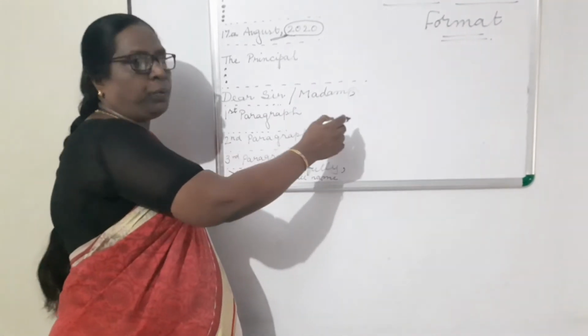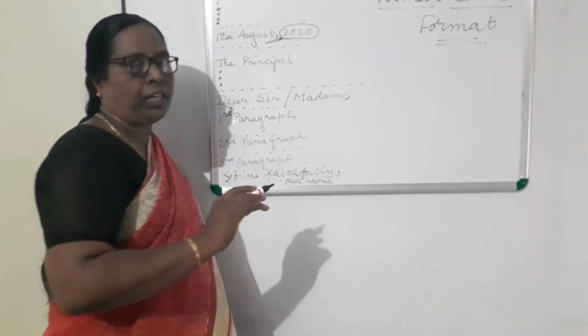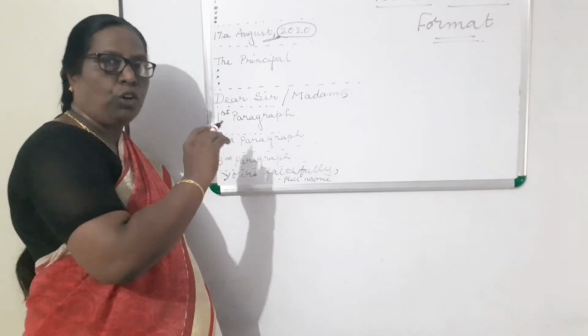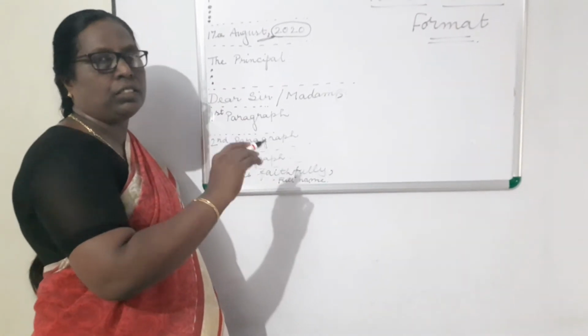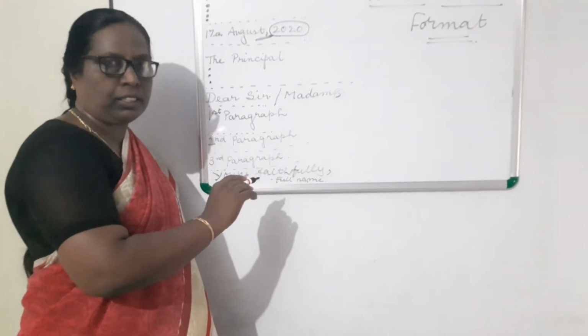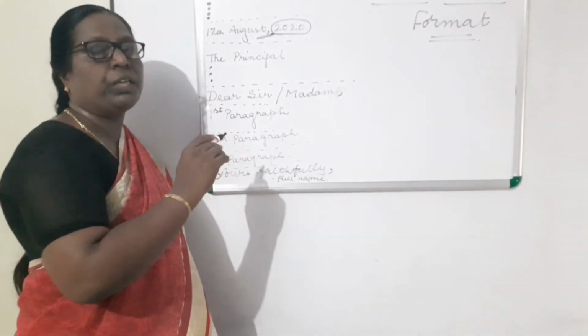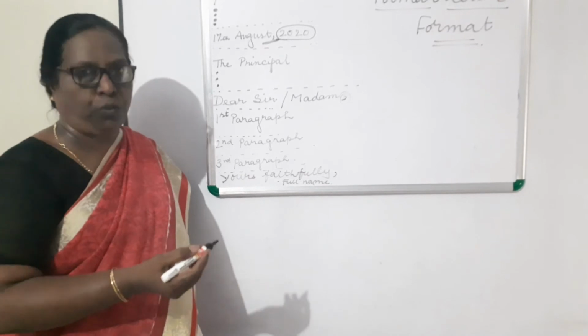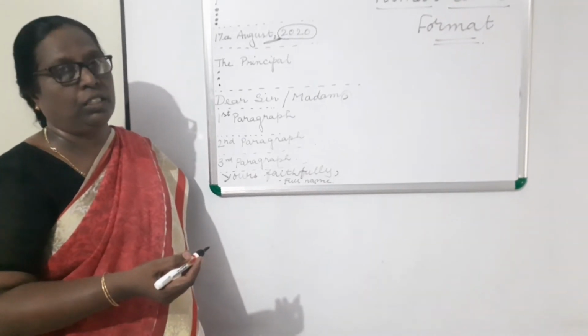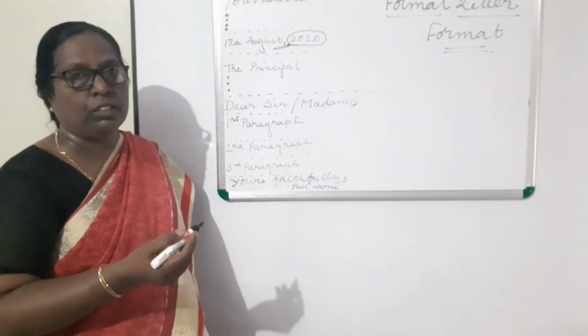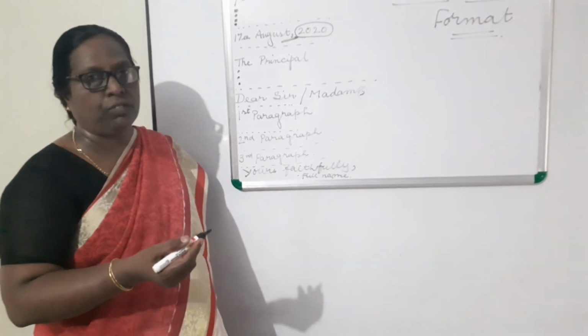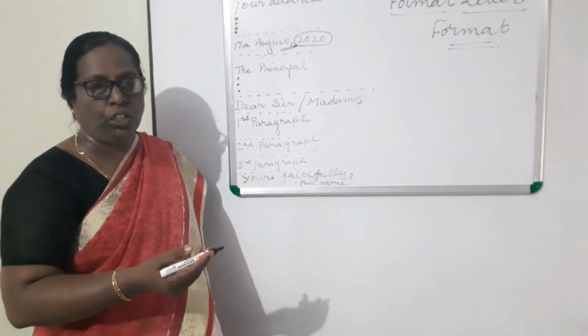So that should come in the first paragraph. And before you mention the reason for writing this letter, you should begin the letter with a polite form. That is very, very important. That will give more effect to your letter.